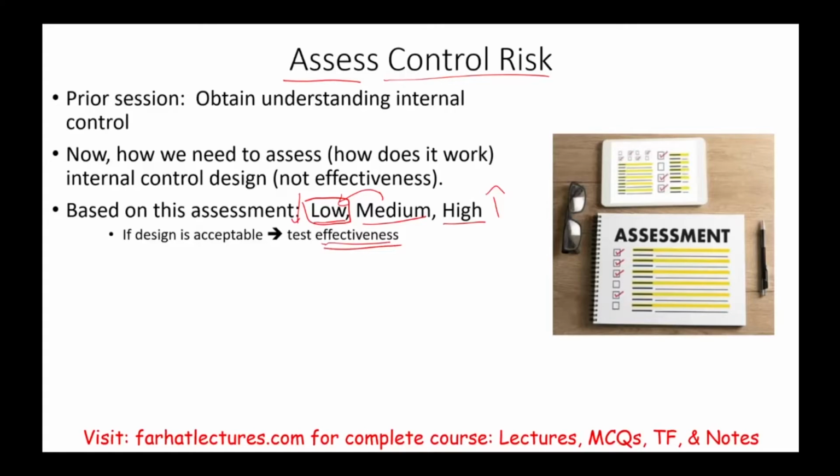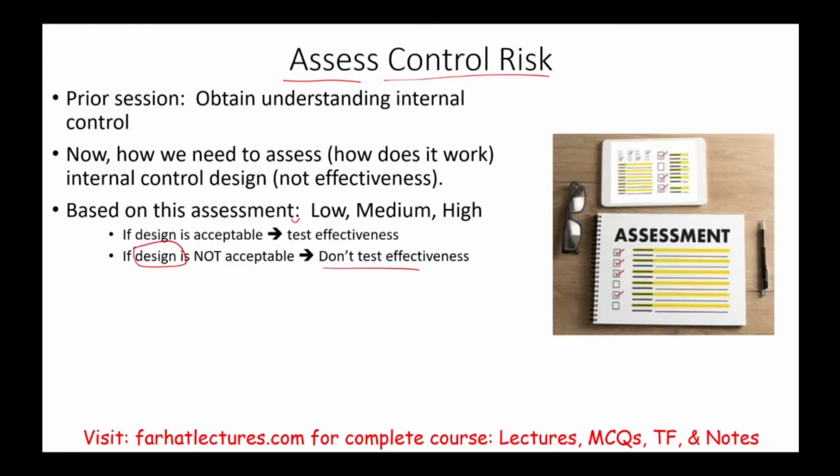Why do we test its effectiveness? If we are going to assume that the design is good, we test its effectiveness to rely on it. So the only reason we will test effectiveness is if we accept the design. If we look at the design and the design is not acceptable, we don't test effectiveness. Why? Why test something that you are not going to use? You don't test because the design itself is not acceptable. What does that mean? Simply put, you don't rely on their internal control.